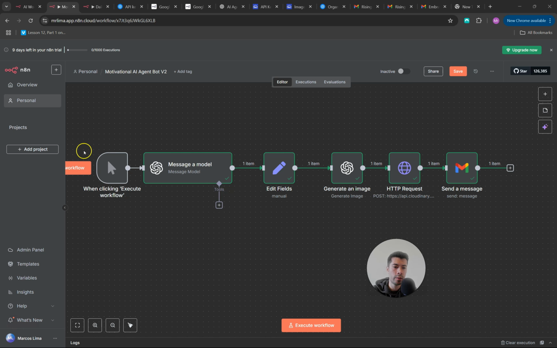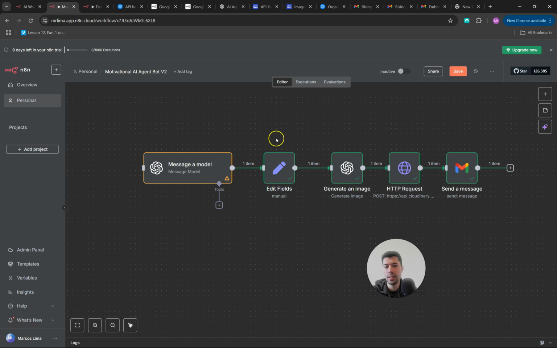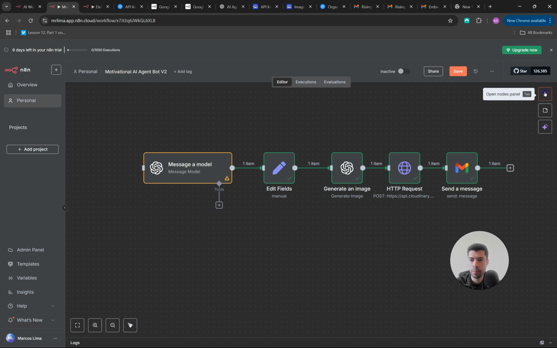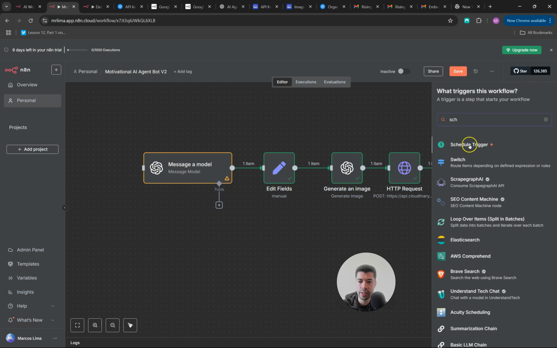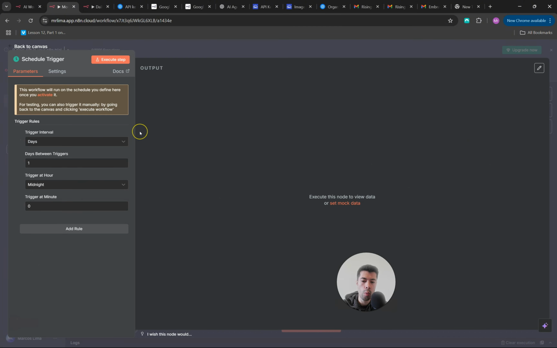To do this, all you need to do is come here to the trigger, click on it, delete it, and then click on the plus sign. You select schedule, which is a different trigger, and now you specify when you want this trigger to fire. In my case it is once a day, so the interval between days is 1, the time is 3 AM, and the minutes you leave as they are.